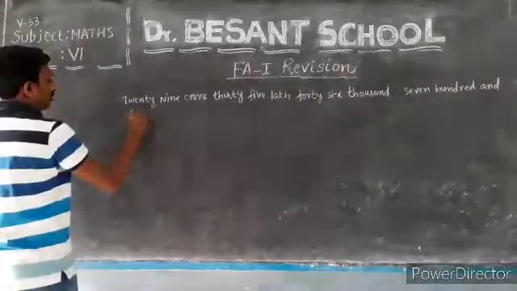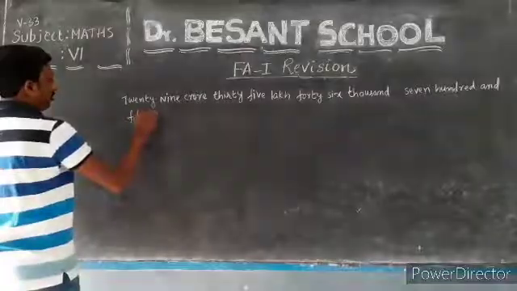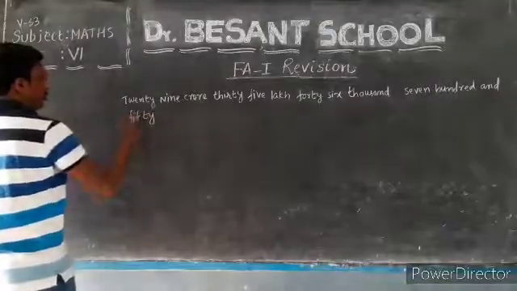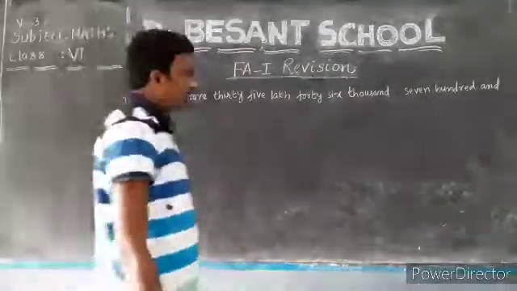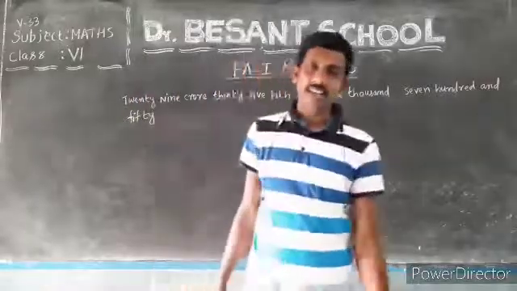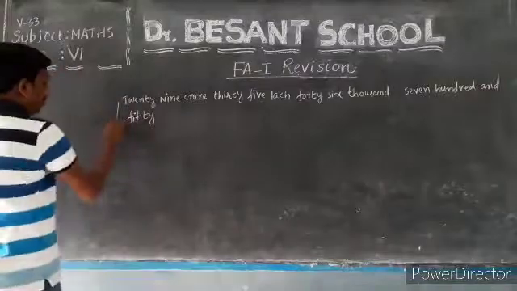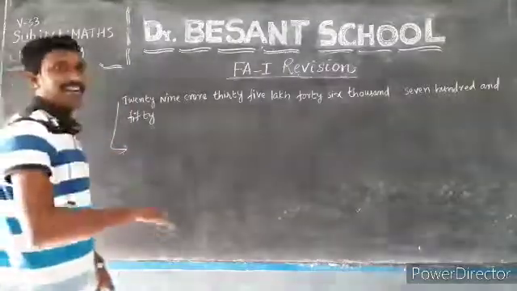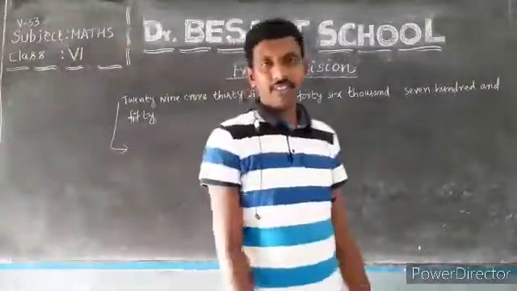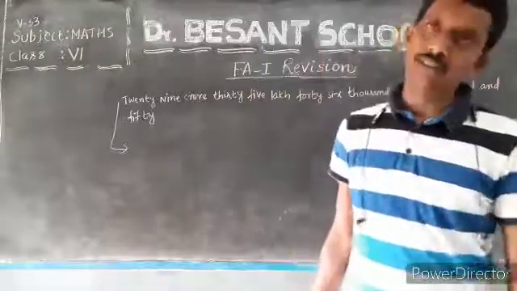The number is given in which system? Can you identify? Yes, it is in crores and lakhs, so it is clearly in the Indian system of numeration. And this is to be written in the international system of numeration.